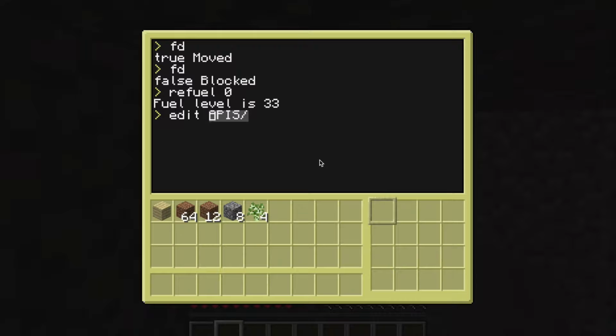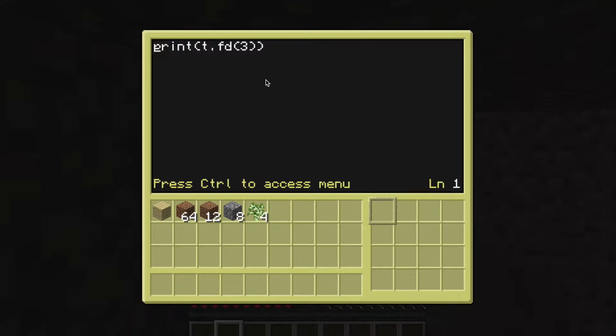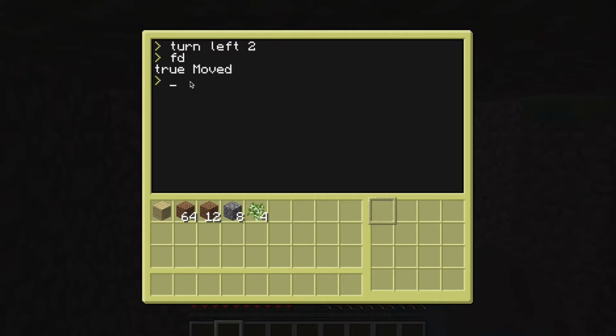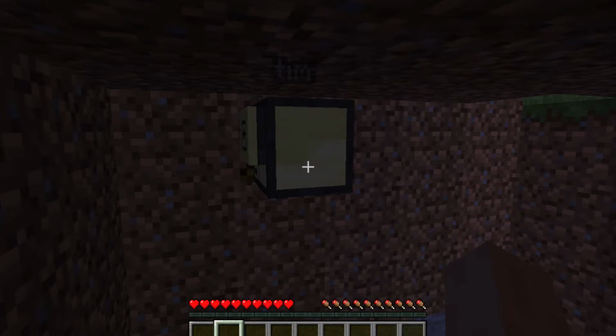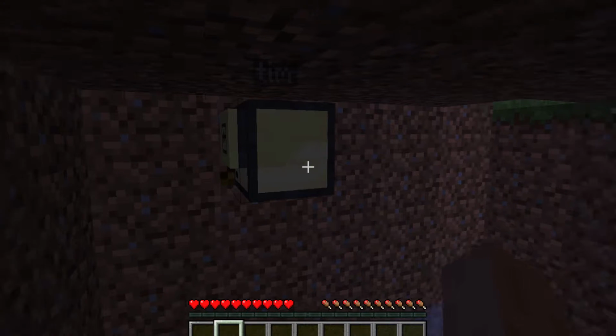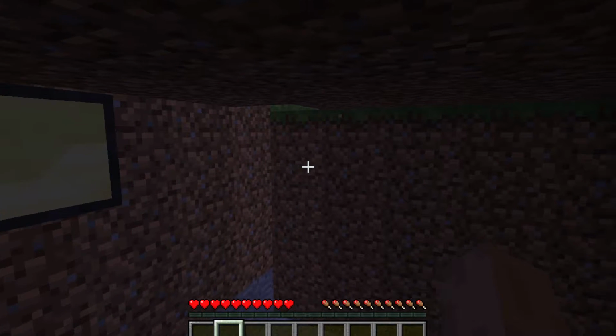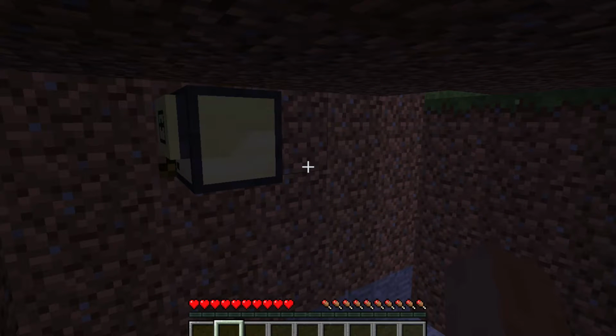Now let's try. We said if FD doesn't give you a value, then you should still try it. Then you should just do once, right? Let's see if that works. So turn left, left 2. So turn around. Now FD. True moved. And just move forward 1. Perfect. Perfect. I think I actually perfectly programmed that API.